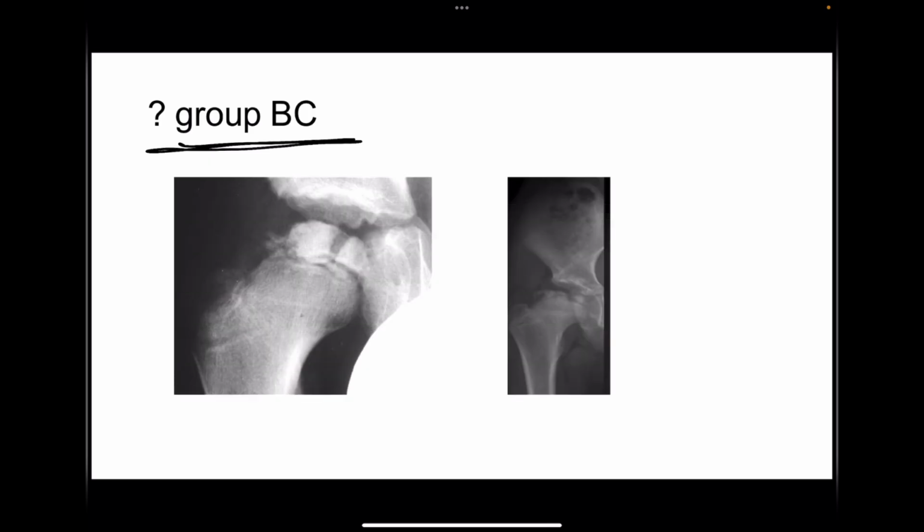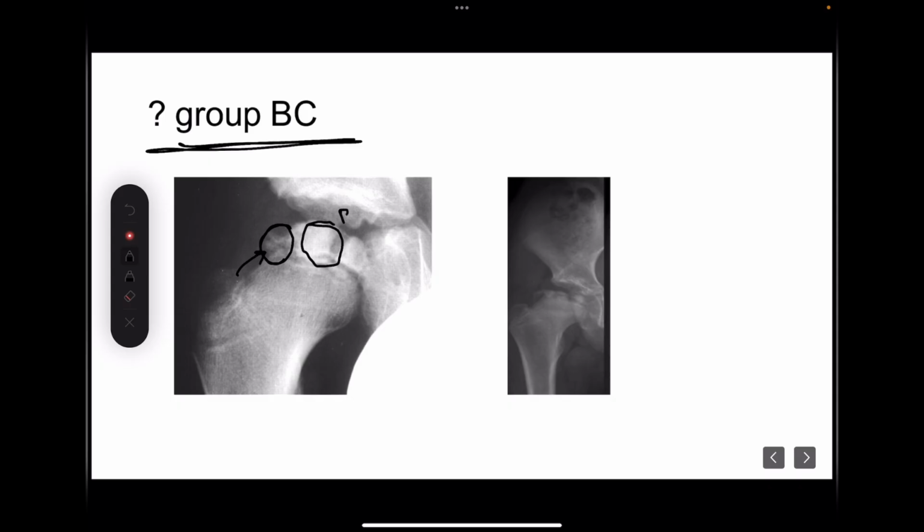So this is how a BC group appears. In this you can see very well that this is not ossified well. This is appearing more radiolucent as compared to this pillar B. So in this we will classify it as BC, and in the second image you can see how thin the whole epiphysis is. So again this is 2 to 3 mm only. In this the lateral pillar is 2 to 3 mm. So we will be classifying this as BC.